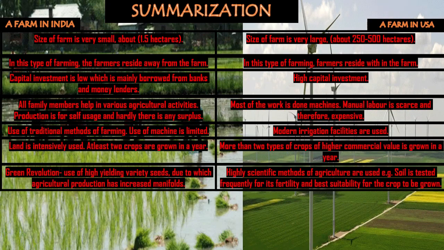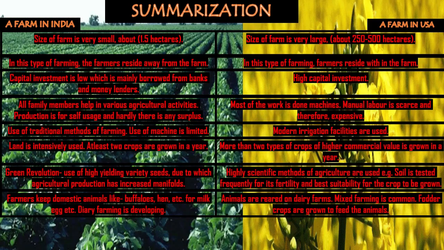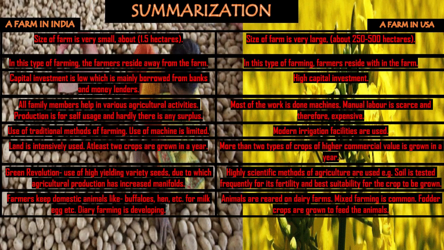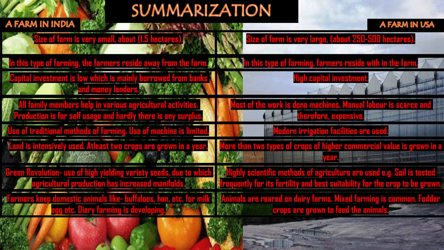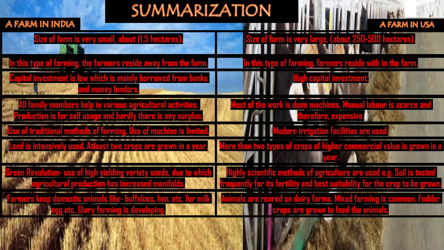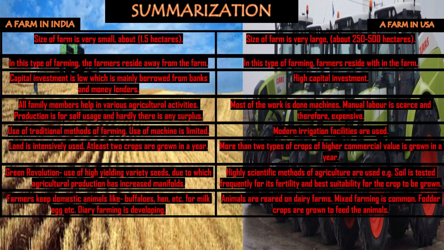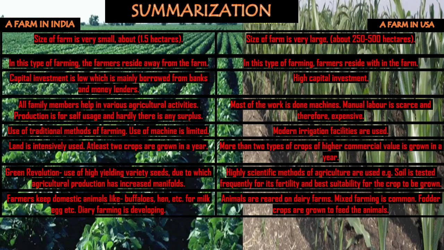Here in India, we will see that the farmers keep domestic animals like buffaloes and hens for milk, eggs, and other dairy products, and dairy farming is developing. Whereas in USA, mixed farming is common. Animals are reared on dairy farms. Here, fodder crops are grown to feed the animals.